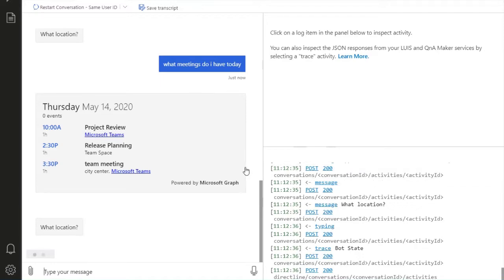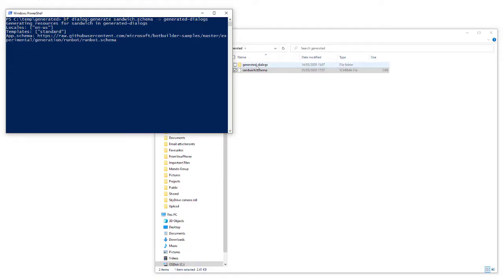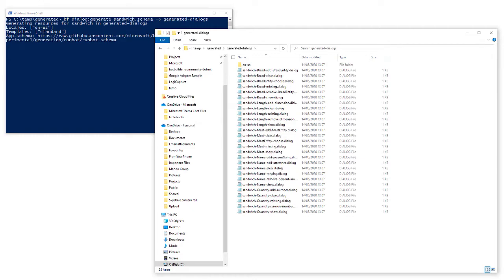And on the back of Adaptive Dialogues going GA, we're announcing an early preview of something called Generated Dialogues, where you can automatically generate your conversations, which include your adaptive dialogue assets, your language understanding assets, and your language generation assets based on a schema that you provide, which tells the tool how you would like to accept information from a customer, the required information, and any other constraints.